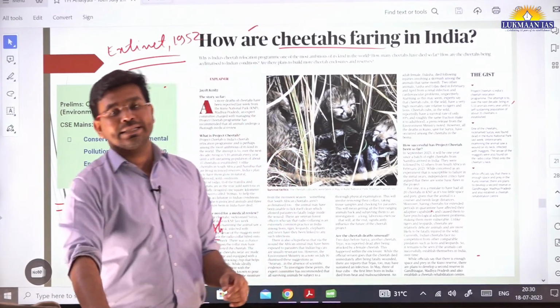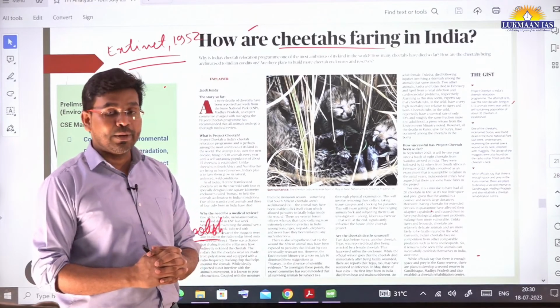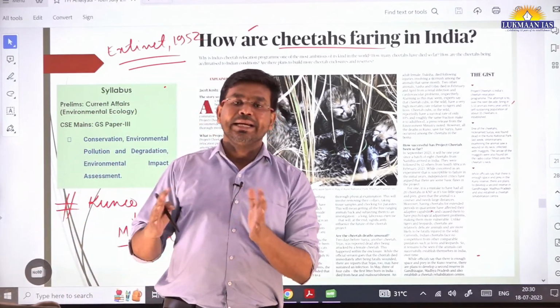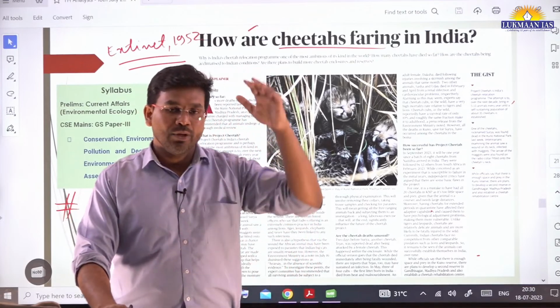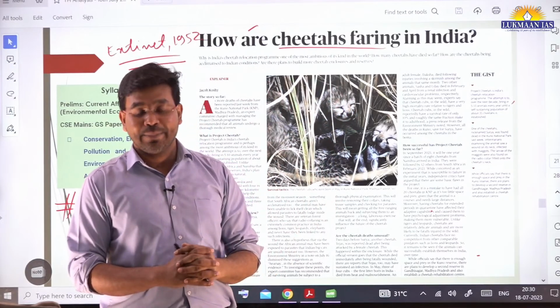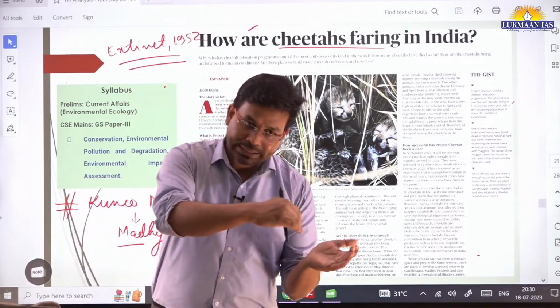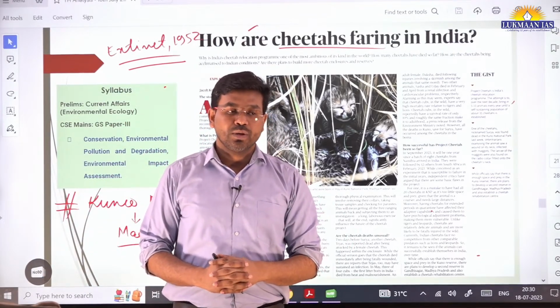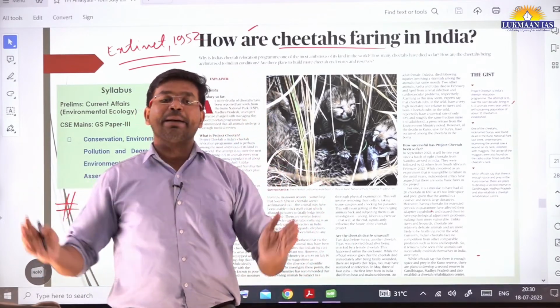One reason is that these cheetahs were not able to adapt to the Indian climate or Indian habitat. In Africa they have a completely different environment, their habitat was different, and once they were introduced in the Indian subcontinent, initially they were kept in captivity.